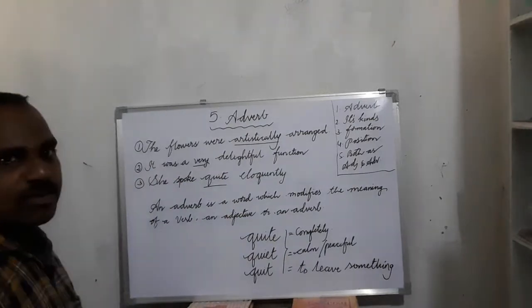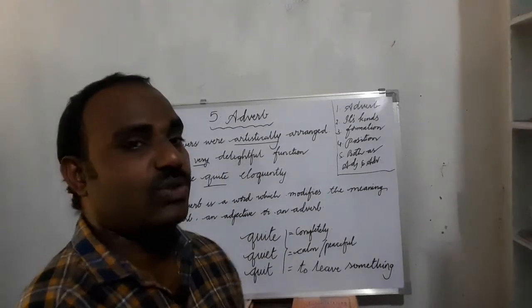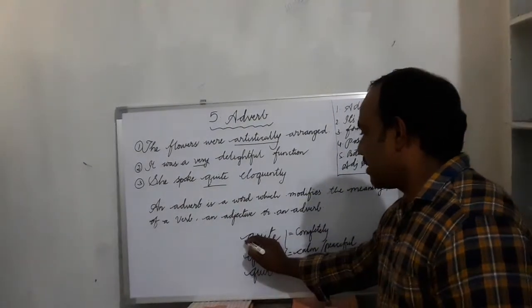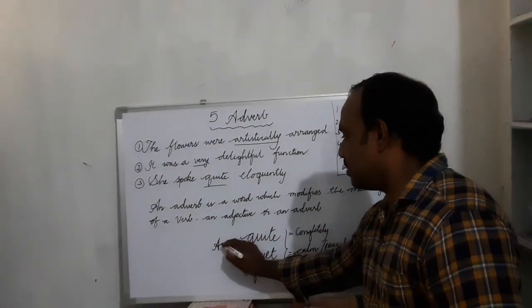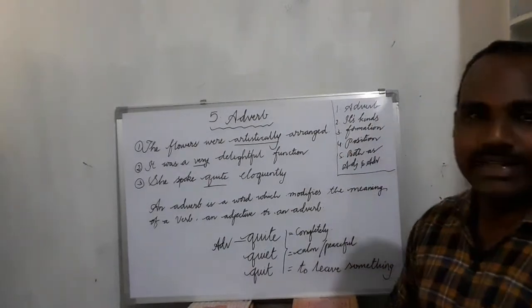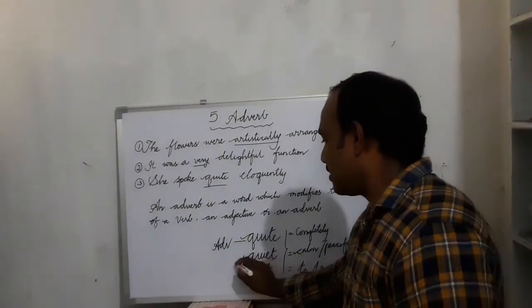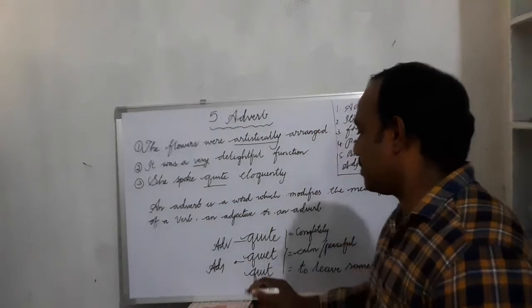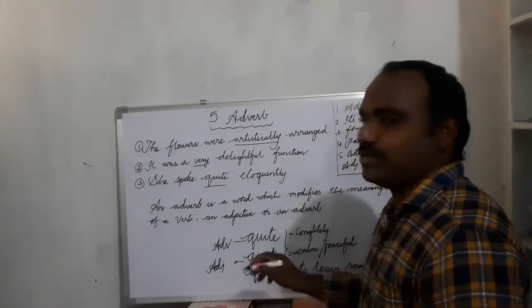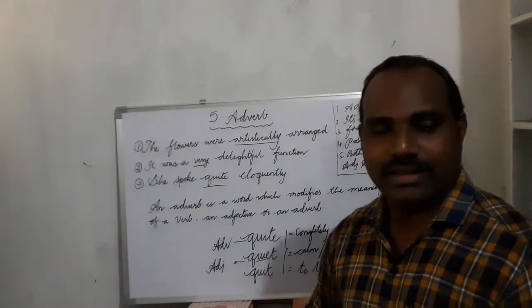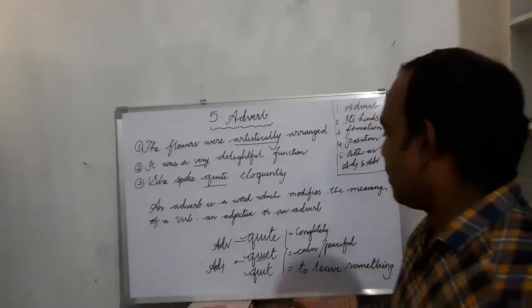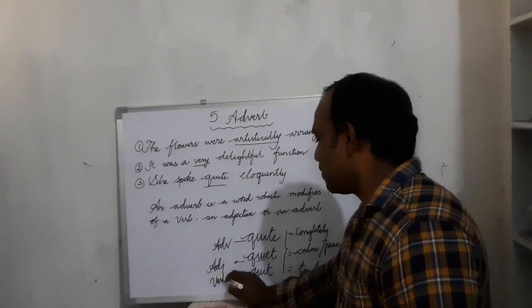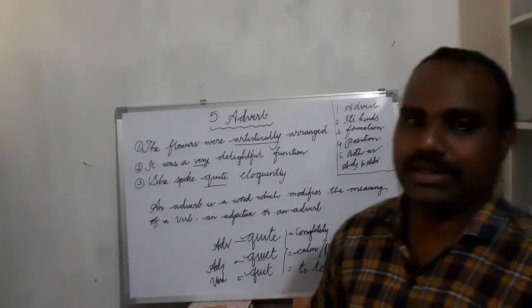Quit means to leave something, to stop doing something, for example. Quite is an adverb. Quiet is an adjective. It has three forms, three degrees: quiet, quieter, quietest. And quit is a verb. Three different parts of speech.